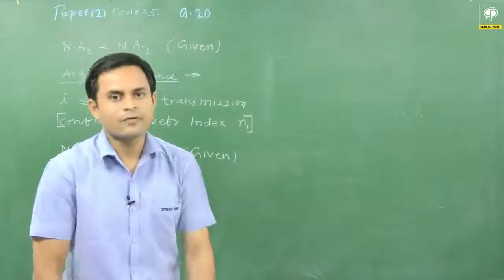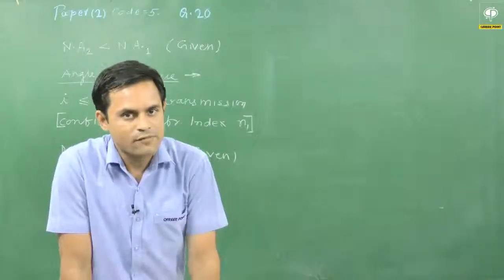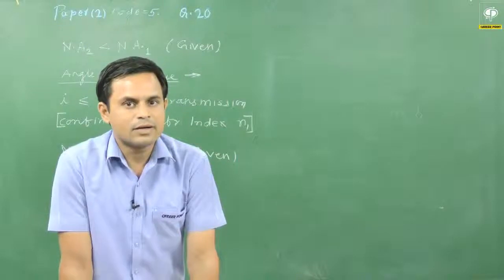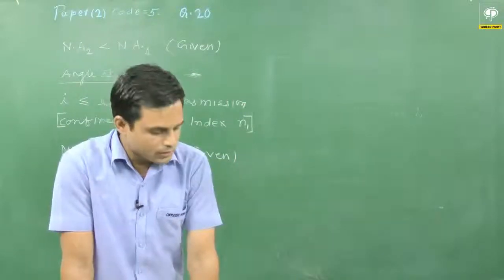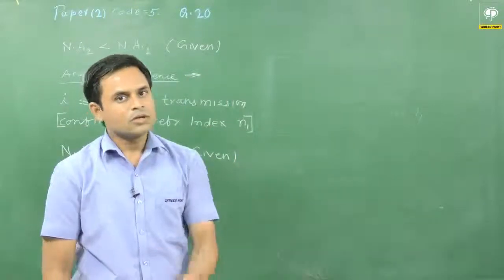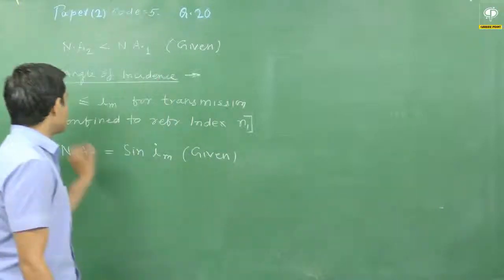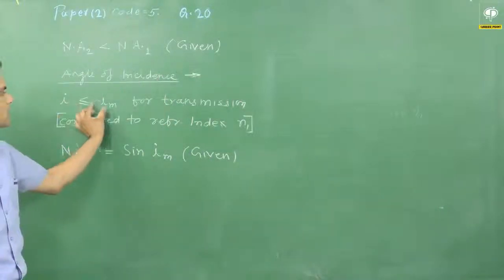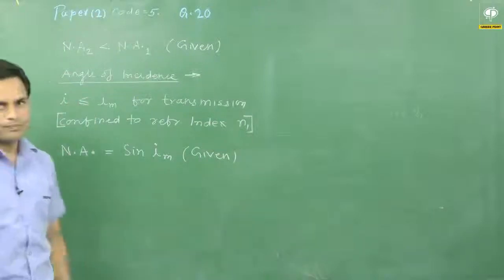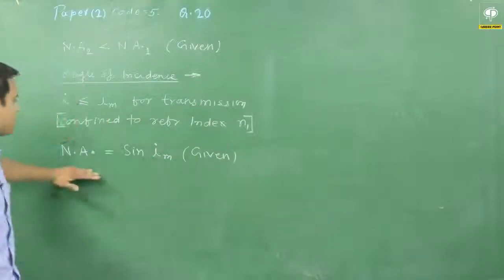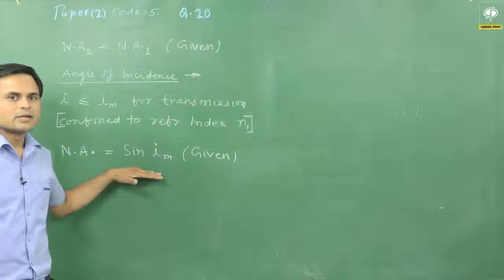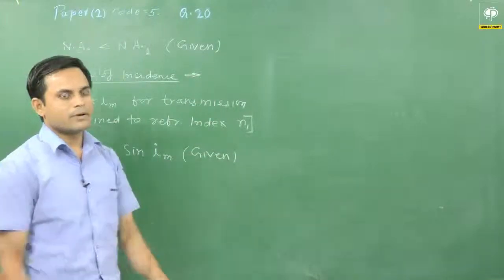For the optical fiber phenomena, the total internal reflection that is taking place at the interface of core to the cladding, that is only possible when the value of angle of incidence should be less than or equal to Im, and the numerical aperture is defined as sin Im in the paragraph.